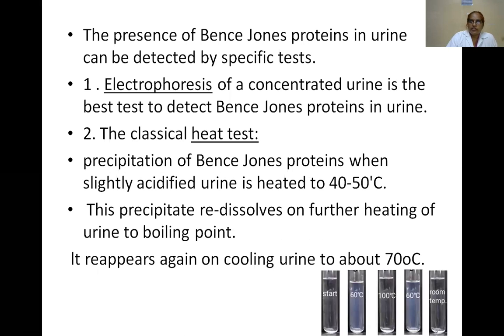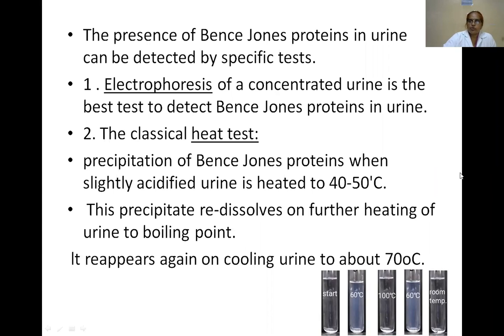Now the procedure for the heat test for Bence Jones proteins. Take the acidified urine and heat it at 40 to 50 degrees Celsius. This leads to precipitation of the Bence Jones proteins, which you can observe in the test tube.